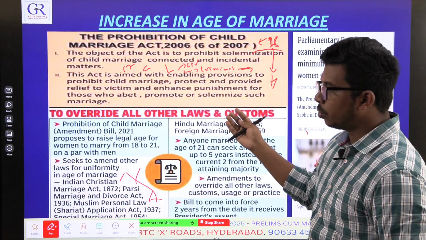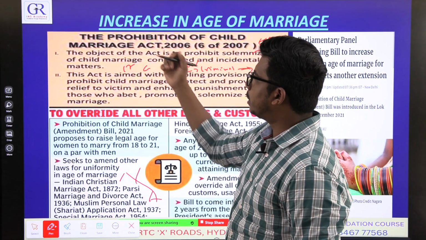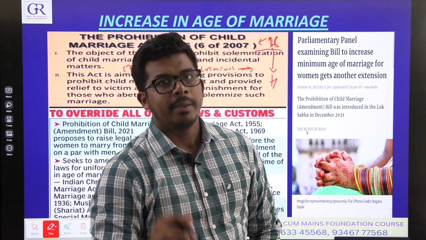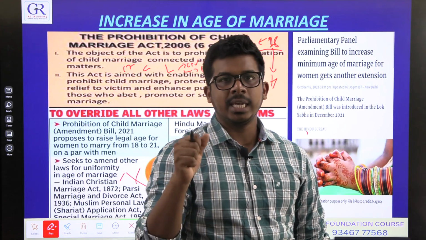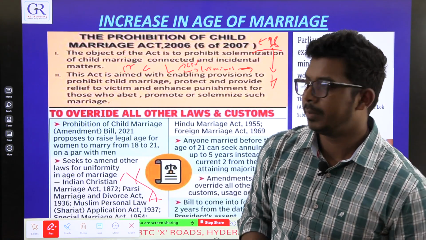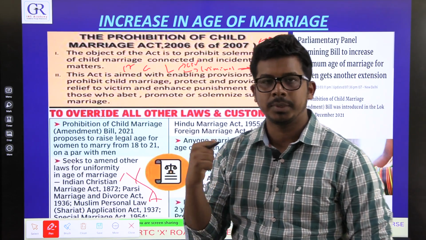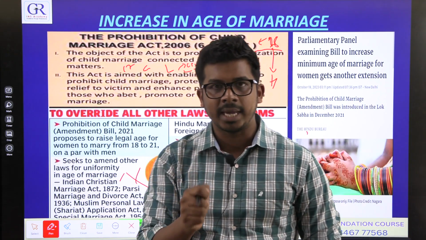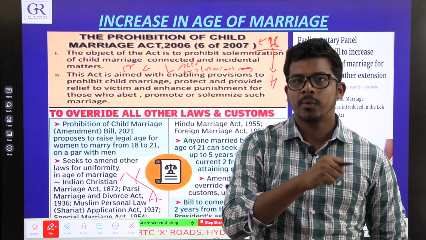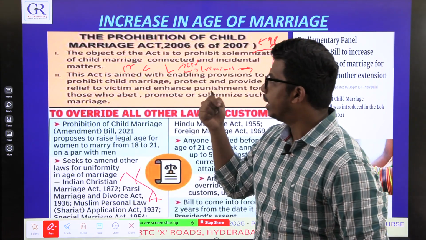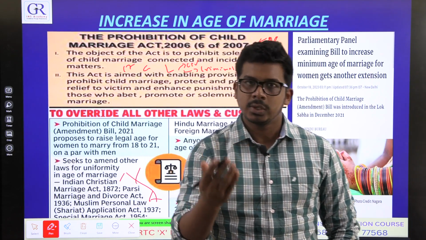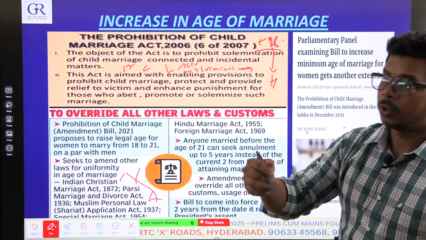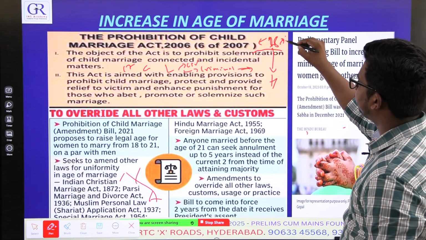Now the government wants to make an amendment to this Prohibition of Child Marriage Act. It wants to make the age of marriage equal for all religions. That means a part of the Uniform Civil Code is being brought under this amendment. Whatever the religion, it wants to make the age of marriage equal. Also, it wants to increase the age of marriage for girls from 18 to 21.